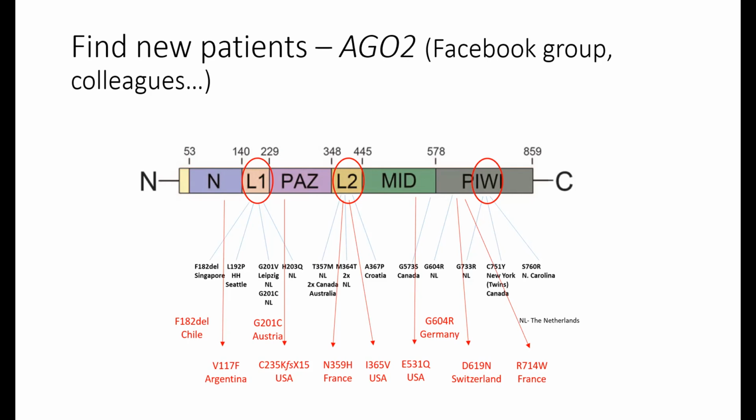Can I ask a question? Our son doesn't have a mutation in the AGO gene, but he's missing the first 3 exons. Yeah, I know. It's a bit different. I haven't put it because this is a very special case. Oh, okay.